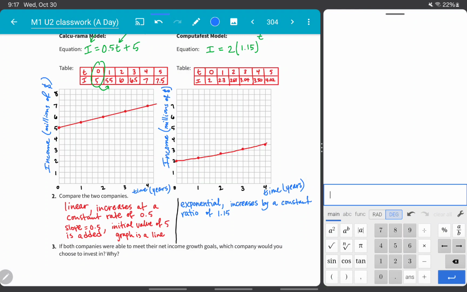If I think about the equation, that constant ratio of 1.15 was the base of the exponent up there. That initial value of 2, instead of being added like it was over there in the linear model, is being multiplied in the exponential model.